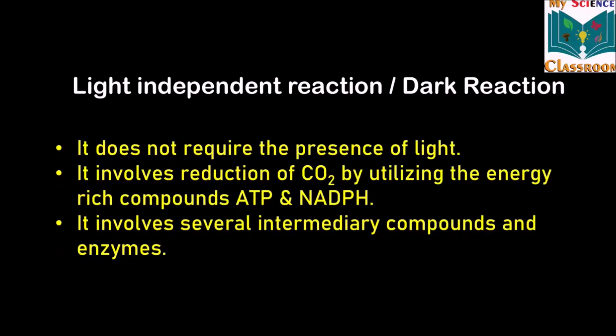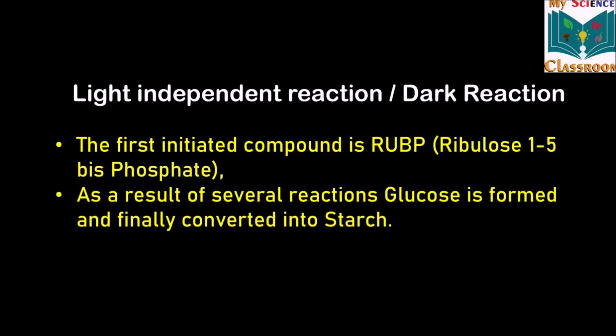It involves the reduction of carbon dioxide by utilizing the energy rich compounds which are formed earlier in light reaction, that are ATP and NADPH. It involves several intermediary compounds and several biochemical reactions. The first initiated compound is RUBP, that is ribulose 1,5-diphosphate. As a result of several reactions, glucose is formed and finally converted into starch.